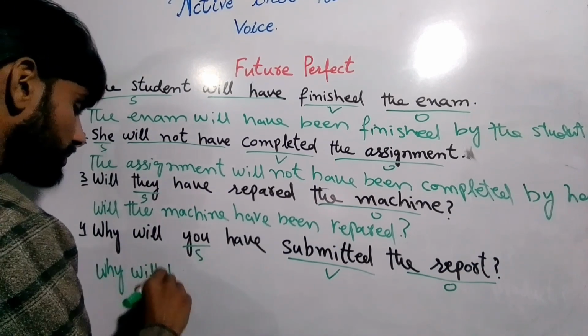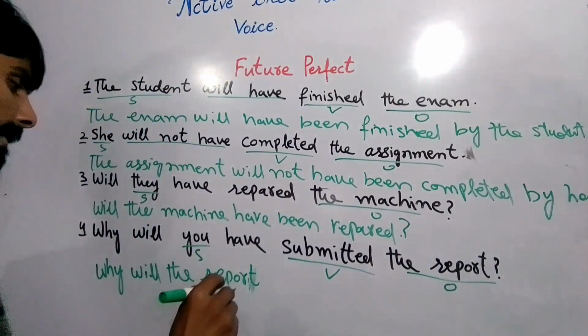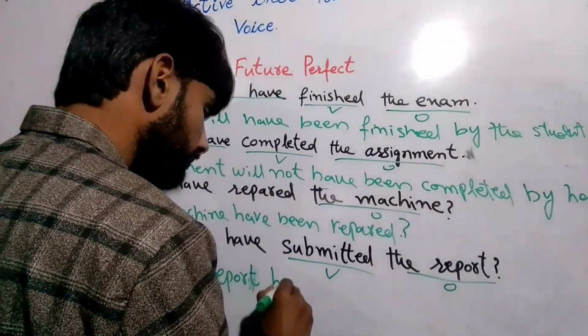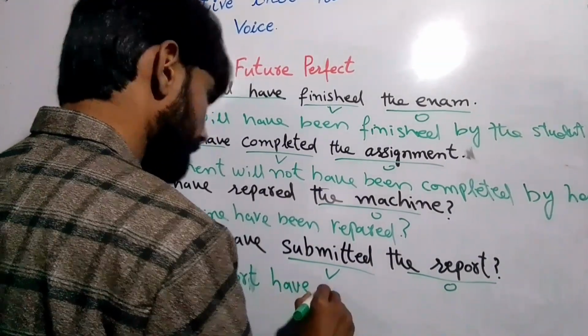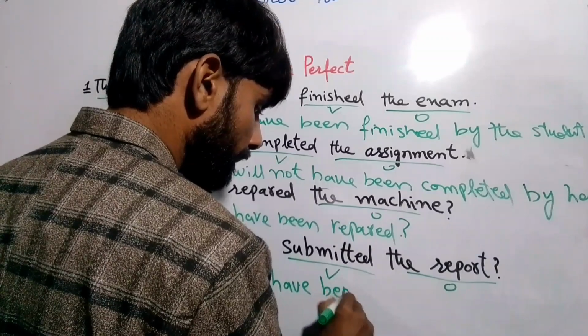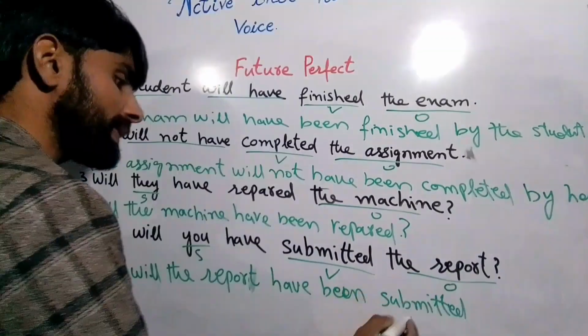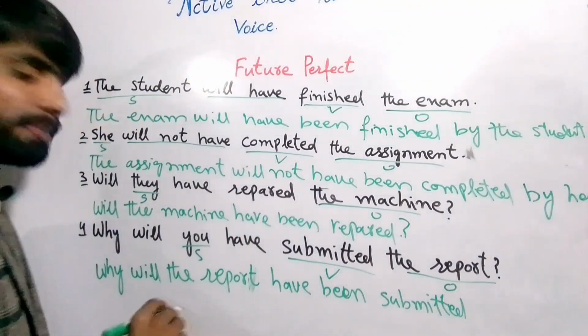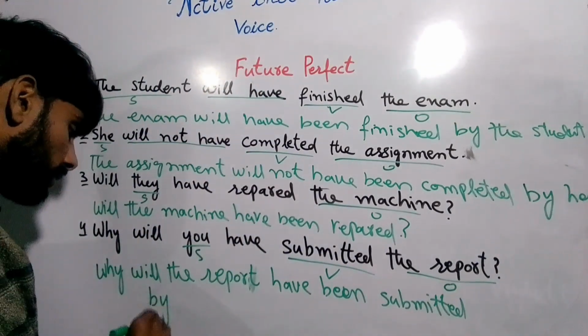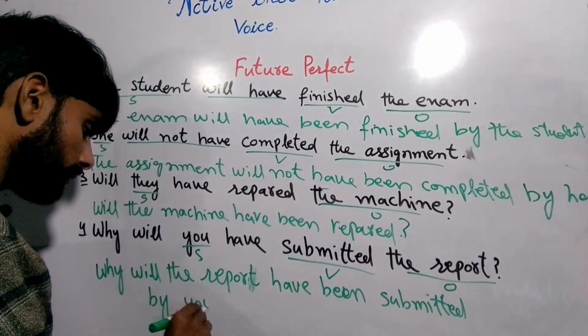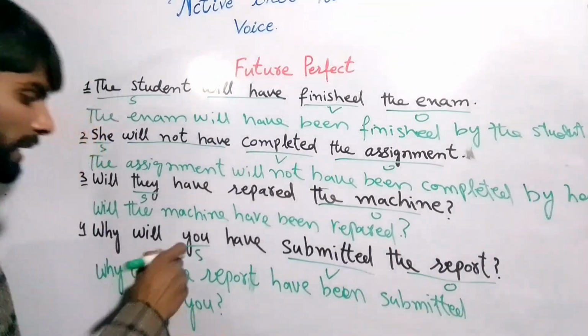So the report have been submitted by you, right? Submitted by you because you is the subject.